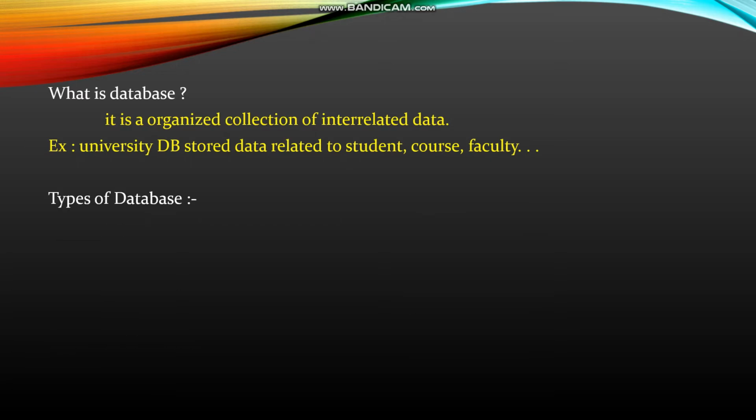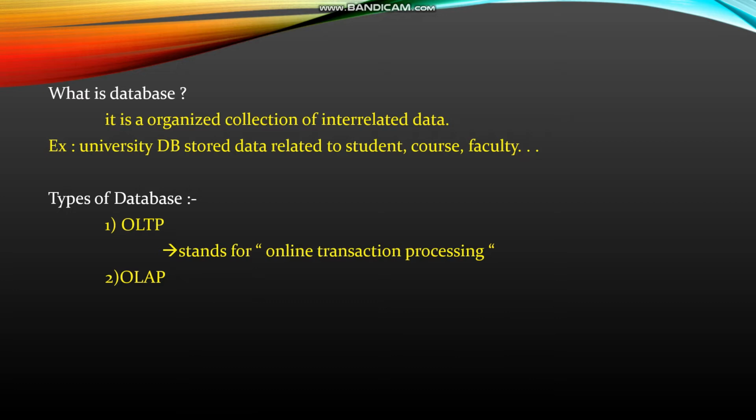Types of database. There are two types of database. They are OLTP and OLAP. OLTP stands for online transaction processing. This is meant for storing day-by-day transaction data, for example, bank and some businesses. If you take a bank as an example, many people perform transactions, that is creating an account, depositing, withdrawing, deleting an account. This is nothing but a CRUD operation. Such kinds of businesses use an OLTP database.